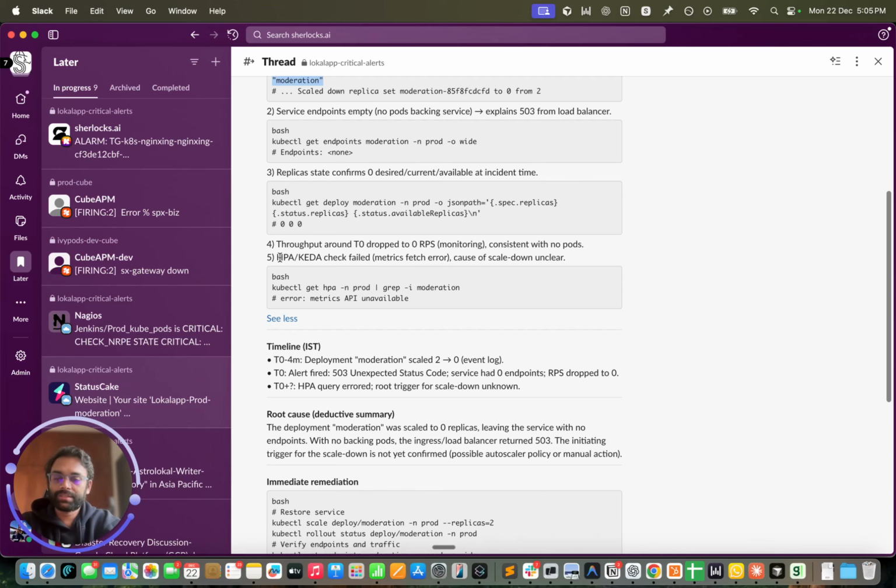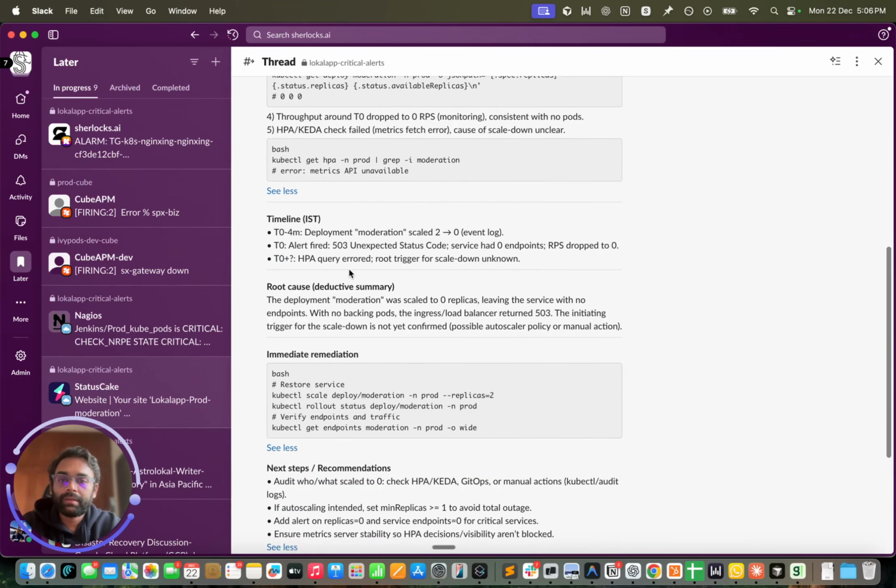This is one check that Sherlock's were not able to do because of the Metrics API not being available. Sherlock's conclude that the deployment was scaled to zero replicas, leaving the service with no endpoints, and without any backing pods, the load balancer returned 503. The initiating trigger is not yet confirmed. However, Sherlock's recommend that the immediate remediation is we should scale the deployment to the previous known value of replicas, which is 2. We should roll out the service and then verify the endpoints.